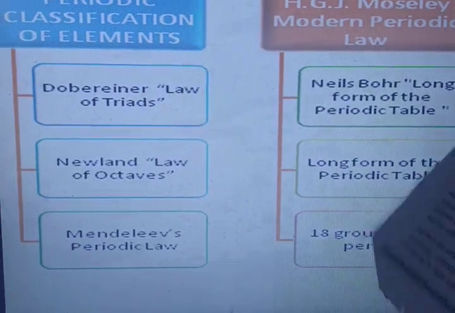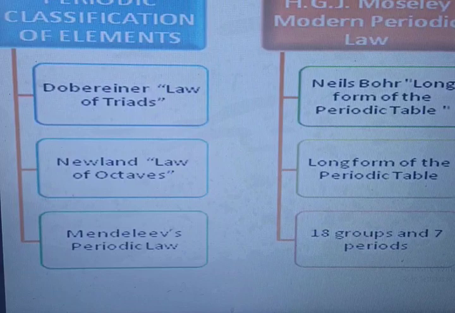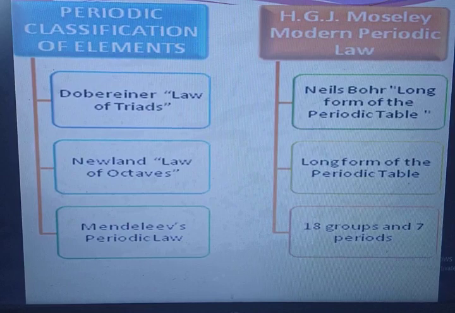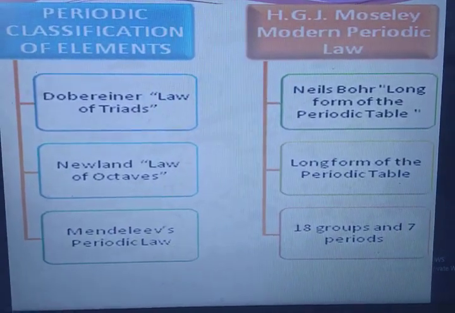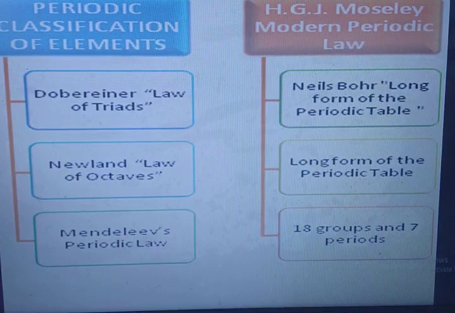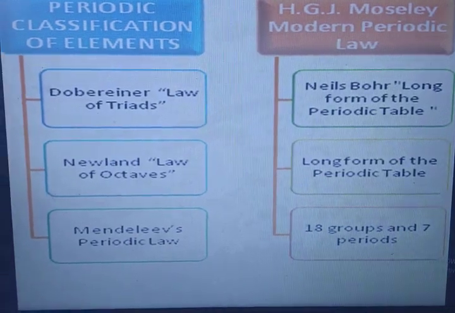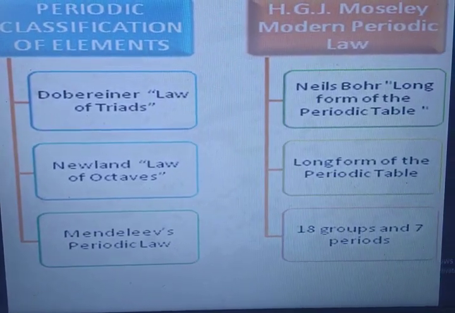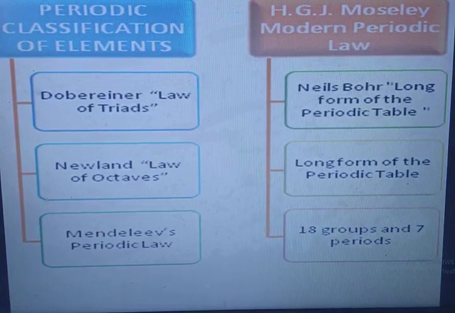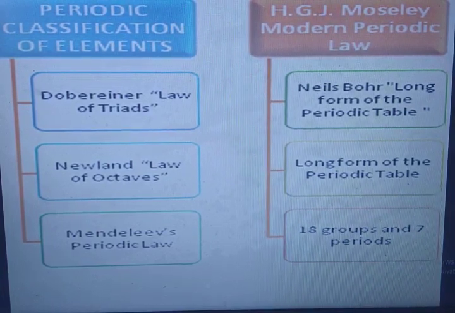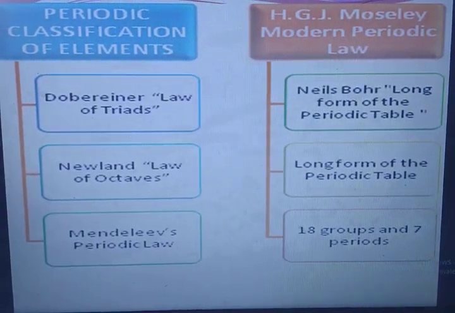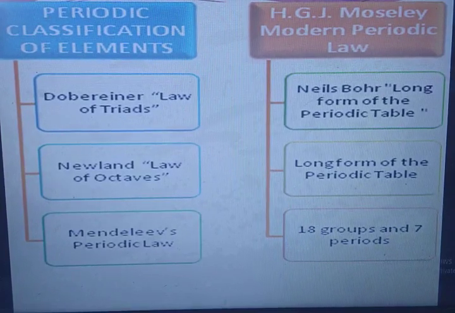You can see in this picture very clearly the classifications: Dobereiner's law of triads, Newlands' law of octaves, and Mendeleev's periodic law were the periodic classification of elements. H.G.J. Moseley's modern periodic law, Niels Bohr's long form of the periodic table, with 18 groups and 7 periods. It was generally divided into two parts, showing how the scientists discovered these periodic tables.